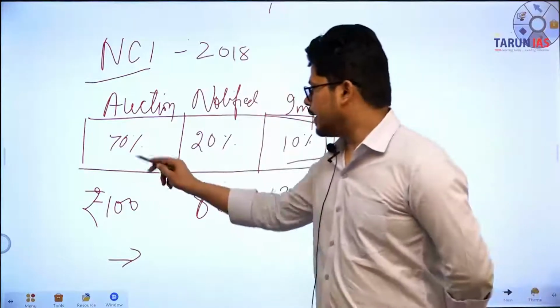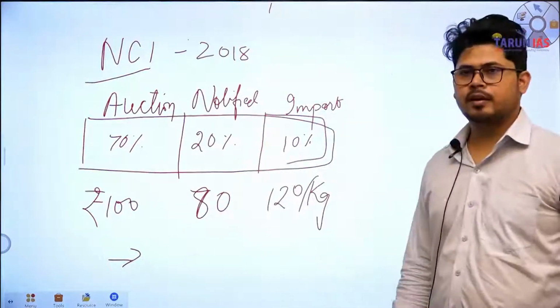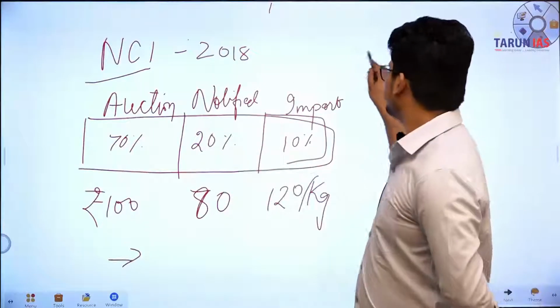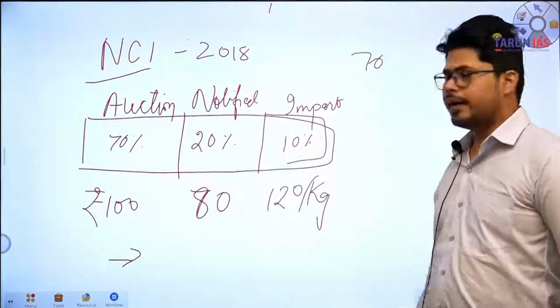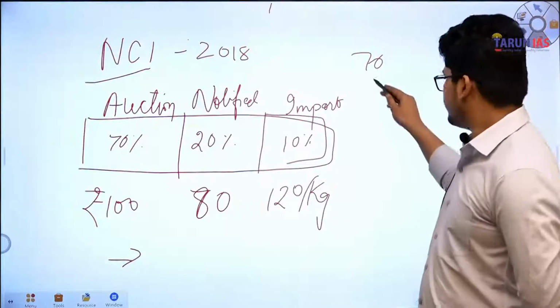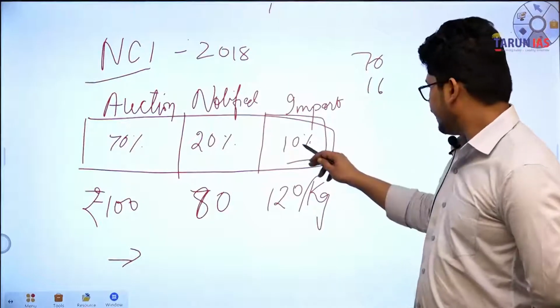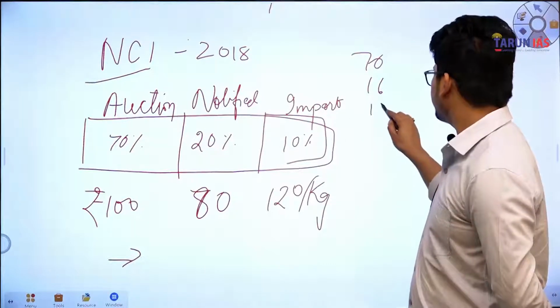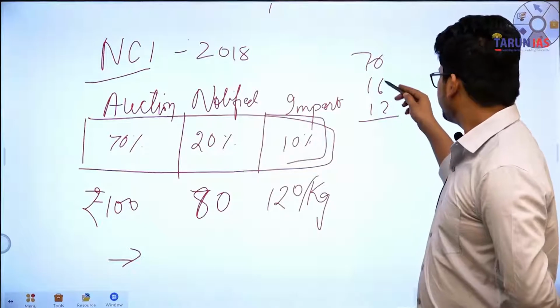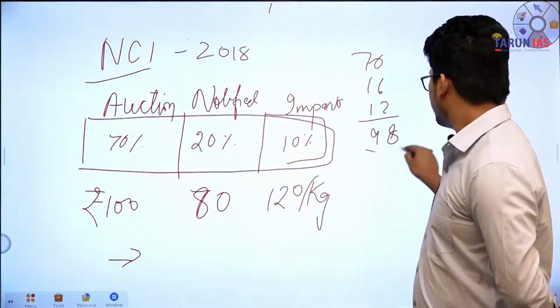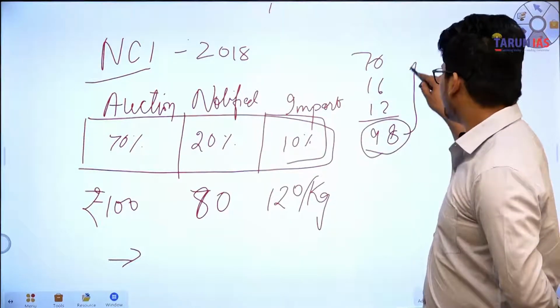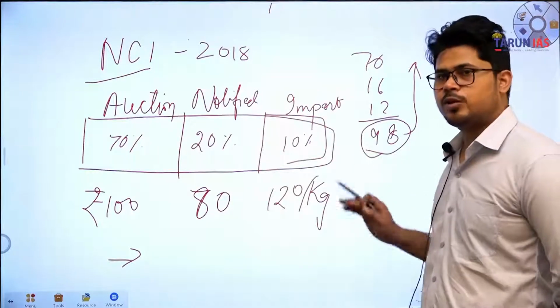Now what will happen? 70% of 100, that is 70. 20% of 80 is 16, and 10% of 120 is 12. This will be the index for coal. Now this will be the actual price.